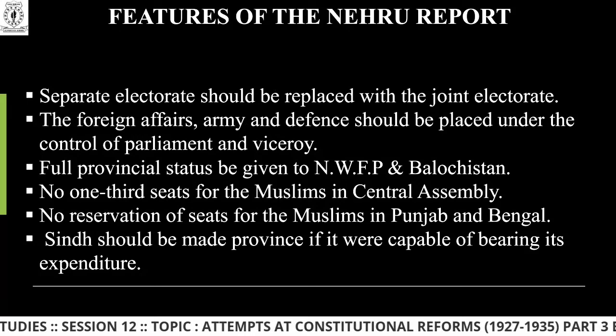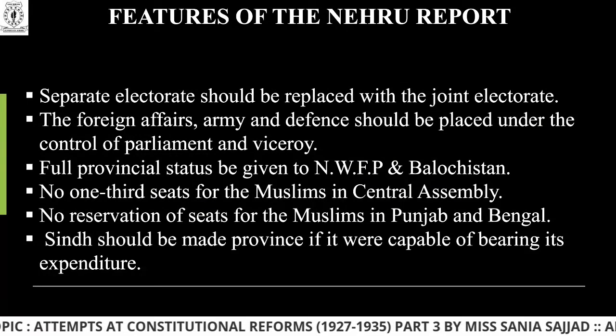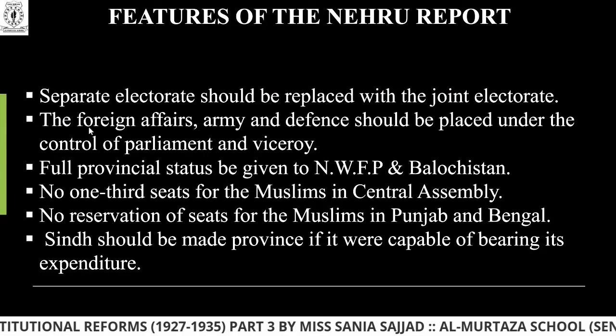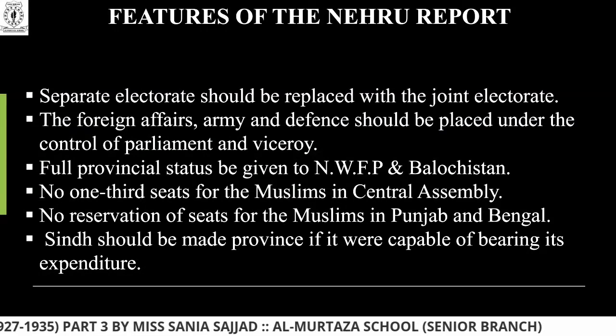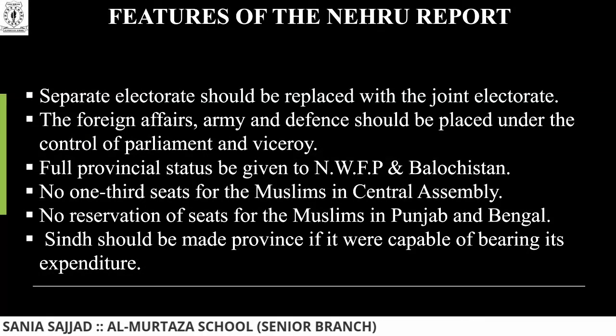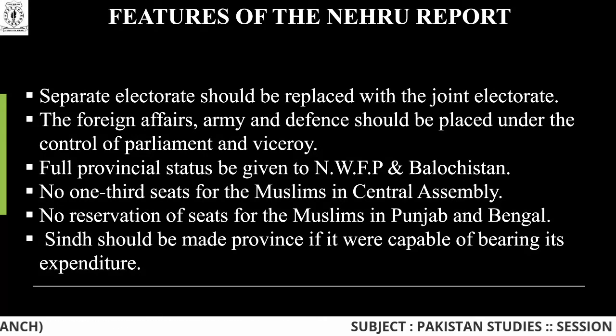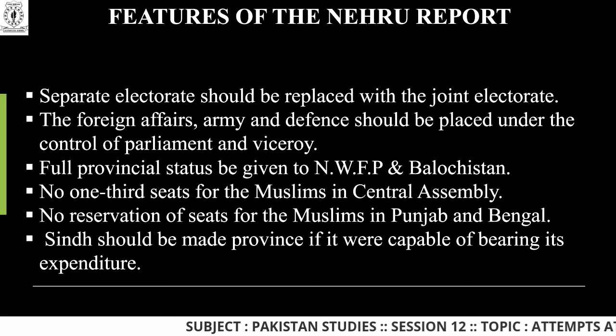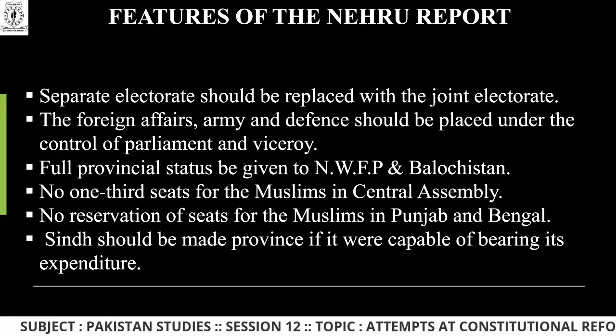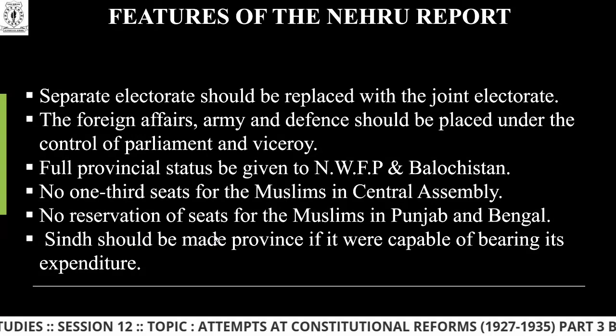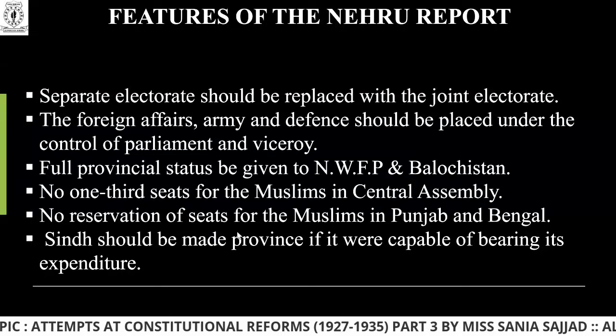Coming to the third point, full provincial status be given to NWFP and Balochistan. It means the right should be given to them, that if they want to vote, they can vote for themselves. No one-third seats for the Muslims in Central Assembly. It means that they needed seats, but it was a problem for the Muslims to elect themselves or to stand in the Central Assembly. No reservation of seats for the Muslims in Punjab and Bengal. They were not having the seats.